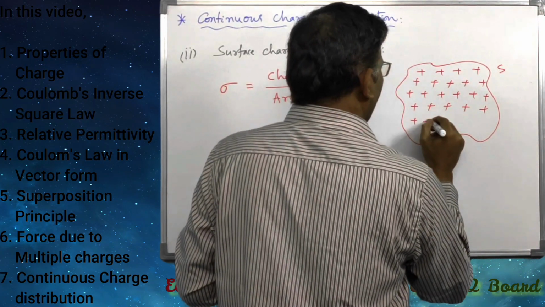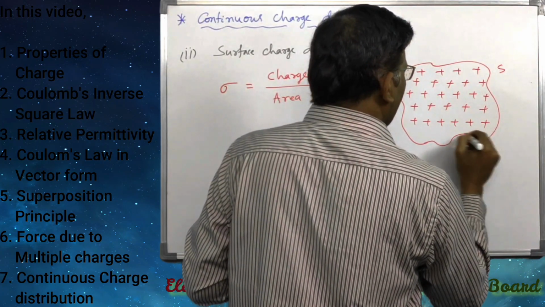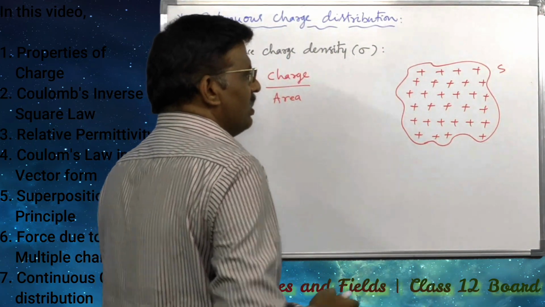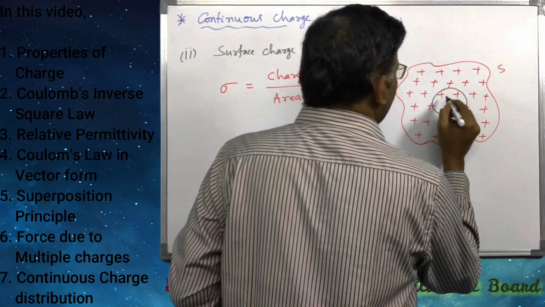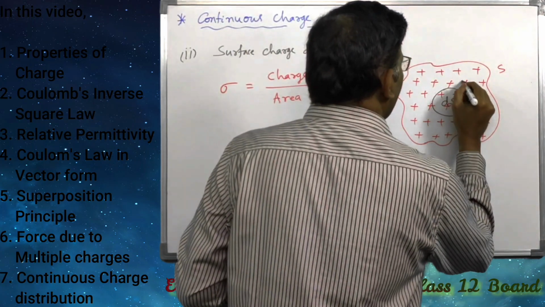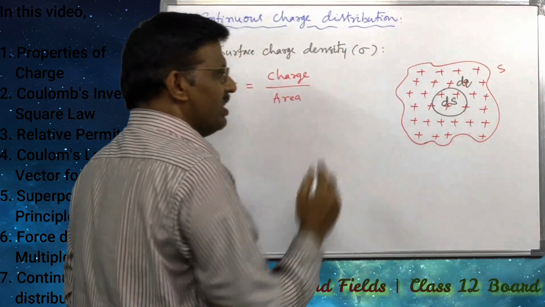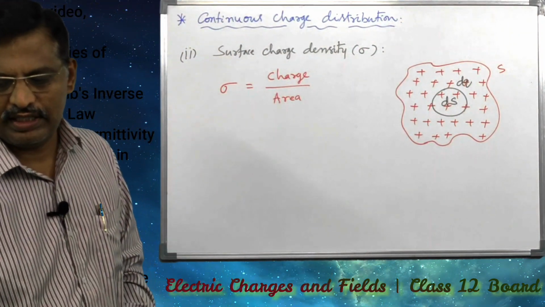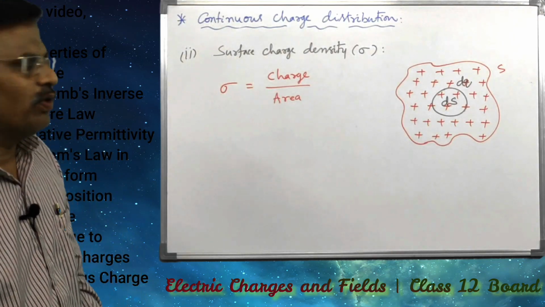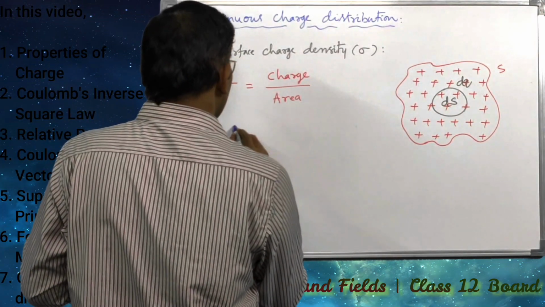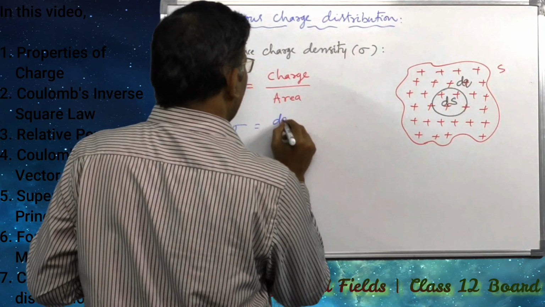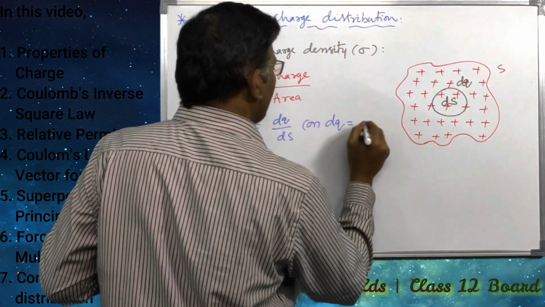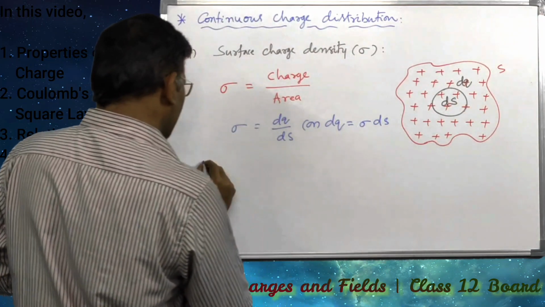In this, for a small area, let us take a small area ds. This ds is the small area, and in this ds, let us imagine that the charge is dq. Charge is dq in that particular area. So therefore, sigma can be written as dq divided by ds, or dq is equal to sigma into ds.